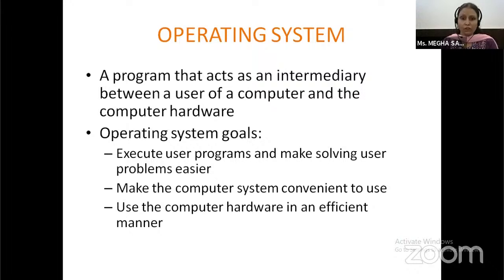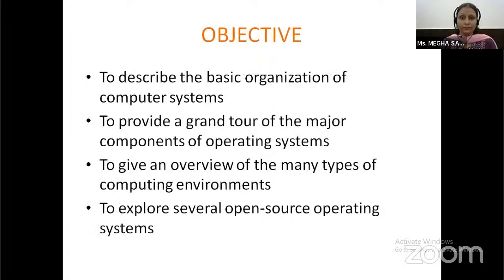The main goal of an operating system is to execute user programs and make solving user problems easier, and to make the computer system convenient to use. Without an operating system, we cannot use our computer system. So through the operating system, the computer system becomes convenient to use, and we use the computer hardware in an efficient way.